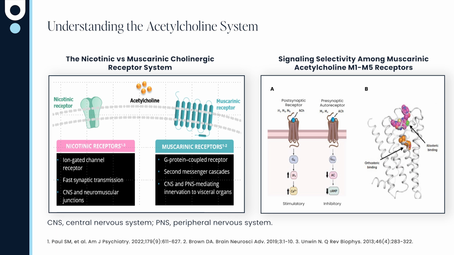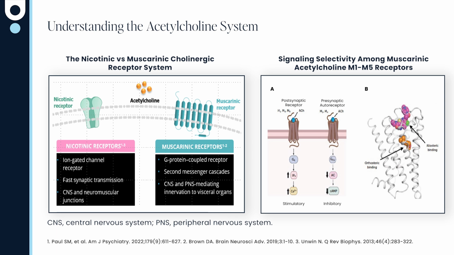But there's also the muscarinic receptor system. That is a G-protein coupled receptor and has second messenger cascades. There are 5 different members of the muscarinic receptor family. And we have the odd-numbered ones, M1, M3, and M5, and those are postsynaptically sitting receptors. And when they are stimulated, there is a stimulatory or go signal. The even-numbered receptors, M2 and M4, on the other hand, are presynaptic receptors. And those are autoreceptors. When autoreceptors are stimulated, it's a stop signal.